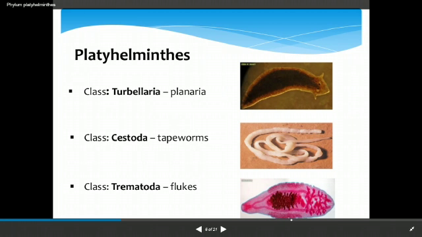Students, here you are watching the three important classes of the Platyhelminthes. Number one is the class Turbellaria, and its important member is the Planaria. In the first figure you are watching the Planaria. The second class is the Cestoda, and its important member is the tapeworm. Here you are watching the tapeworm in the middle figure, and its appearance is like an inch tape. That's why this is called the tapeworm. And the third class is the Trematoda, whose important member is the flukes.